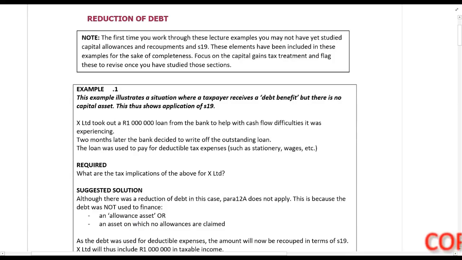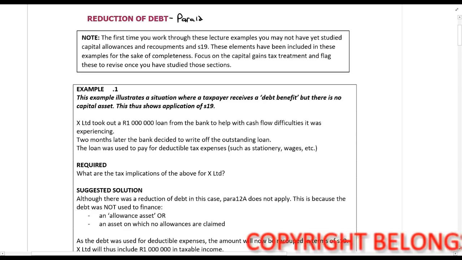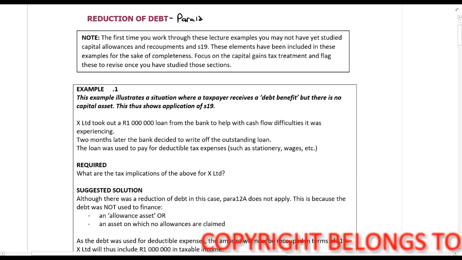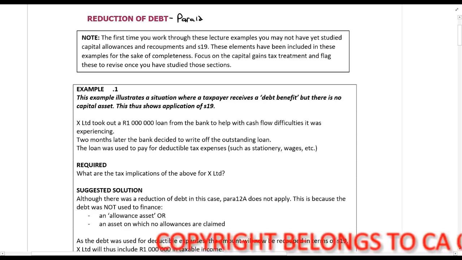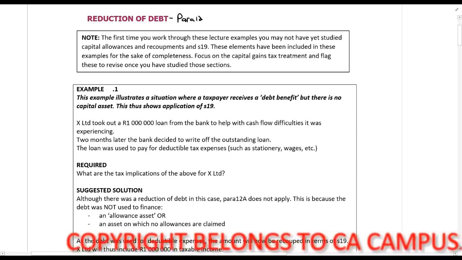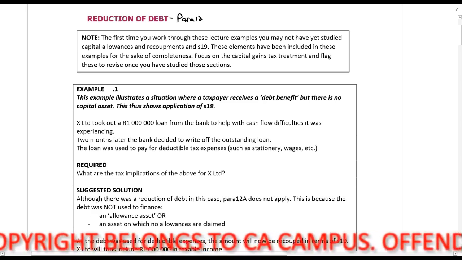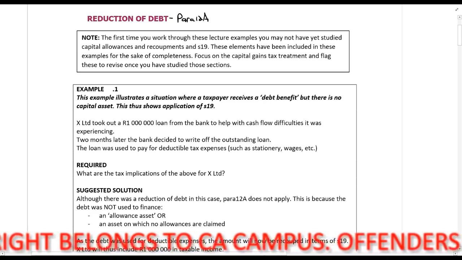We are now looking at the reduction of debt for paragraph 12a and a little bit of section 19. At this point in time, you might not have studied certain things like section 19 yet and recoupment. I have included them in some of these examples, but I'll just briefly talk about them. Your focus should be on paragraph 12a, the CGT implications.